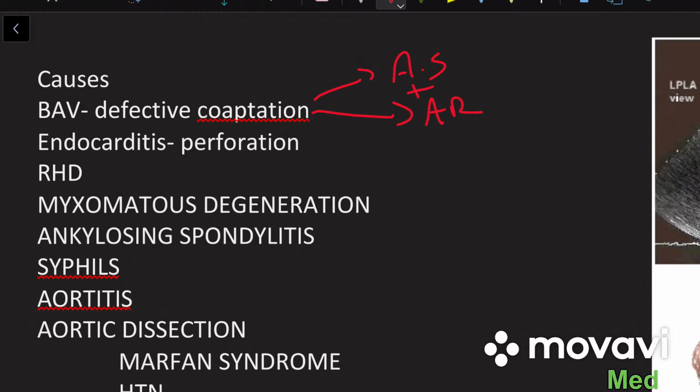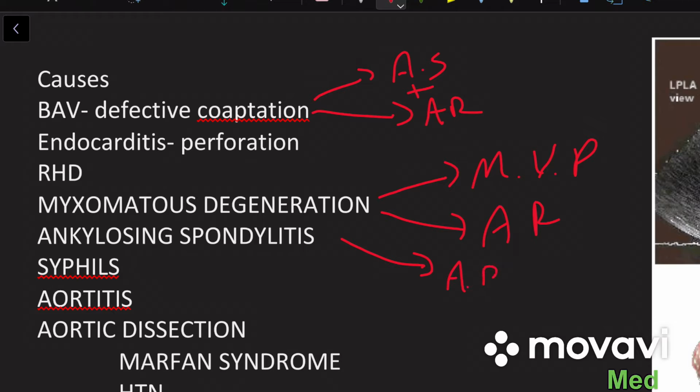Rheumatic heart disease thickens the valve and causes fibrosis of the leaflets, so the valve cannot coapt properly and can lead to aortic regurgitation as well. Then myxomatous degeneration can contribute to mitral valve prolapse or aortic regurgitation. It is due to a defect in type 3 collagen, so the valve is usually weak, especially the mitral and the aortic valve. So myxomatous degeneration can cause either MVP or aortic regurgitation as well. Then ankylosing spondylitis is a rheumatic condition with some cardiac manifestations, and the most common cardiac manifestation of ankylosing spondylitis is aortic regurgitation.